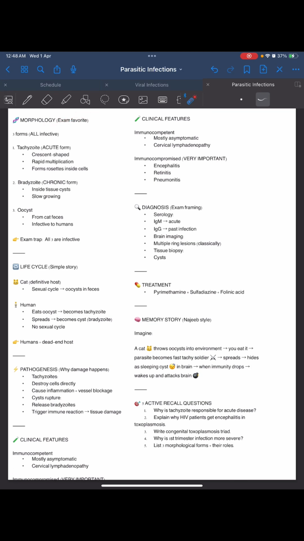Now the morphology of Toxoplasma gondii. Toxoplasma means arc-shaped, and gondii is because it was first found in a rodent. The tachyzoite is the acute form, crescent-shaped, with rapid multiplication, forming rosettes inside cells, such as macrophages. The bradyzoite is the chronic form. It resides inside tissue cysts and is slow growing. The oocyst is from cat feces, and it is infective to humans.